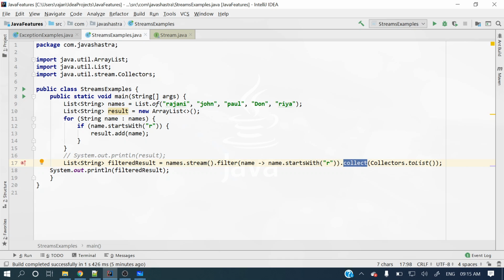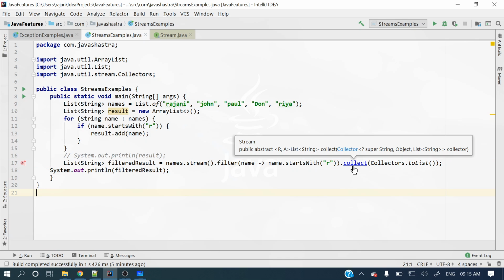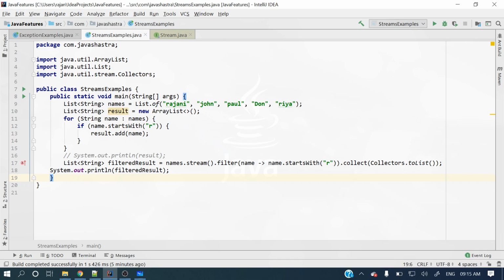Here it will return a list. If you see its return type, it is a list of strings. So that entire flow is terminating and returning a list. So here collect is a terminal operation.